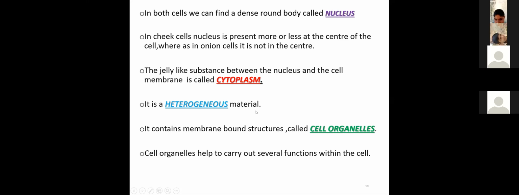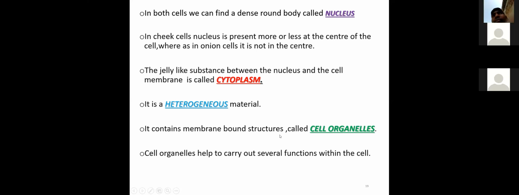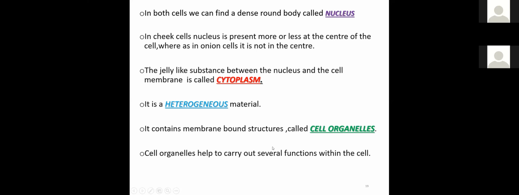It is a heterogeneous material. It contains membrane-bound structures called cell organelles, like mitochondria, plastids, ribosomes, lysosomes, Golgi apparatus, and endoplasmic reticulum.